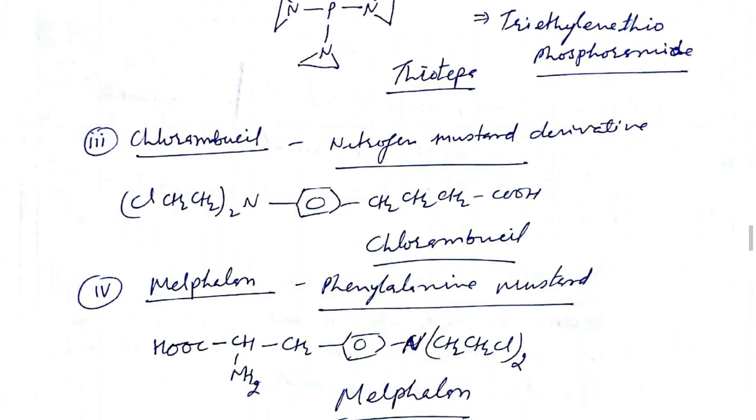Another is chlorambucil. Chlorambucil is a nitrogen mustard derivative. Why is it called a nitrogen mustard derivative? Because in its structure, on the benzene, the amino nitrogen is substituted by 2 chloroethyl groups, and there is a butyric acid chain at position 4. So that is called the nitrogen mustard derivative.